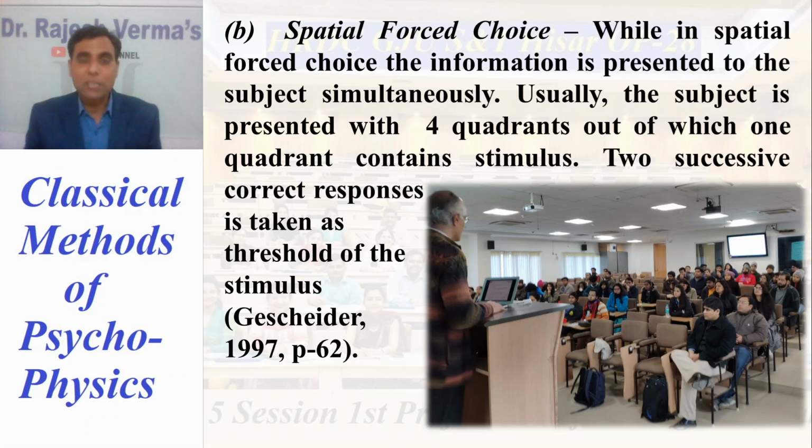Let me explain in simple words. 4 quadrants means you are simultaneously providing 4 types of information, 4 types of observation, to the subject. Out of that, the individual has to respond in which quadrant, or which part of the observation, contains the stimulus. If the subject successively gives 2 correct responses, we call it the threshold of the stimulus.